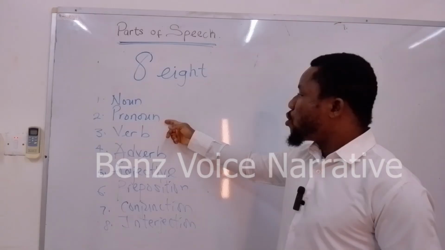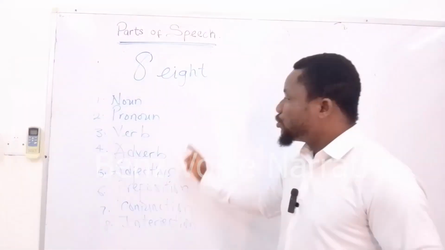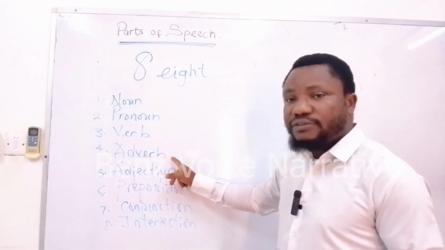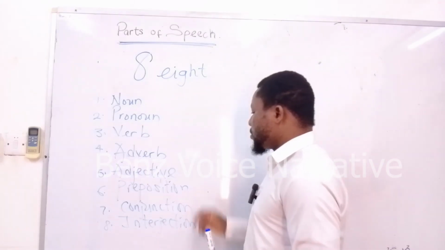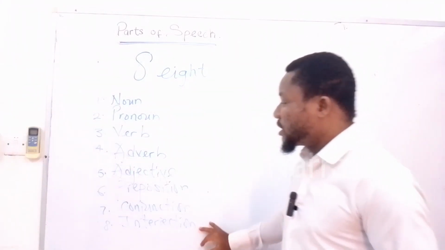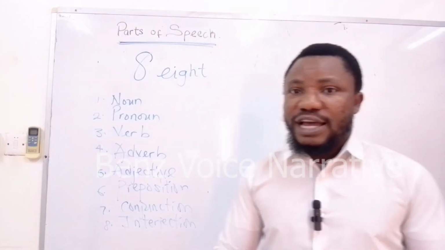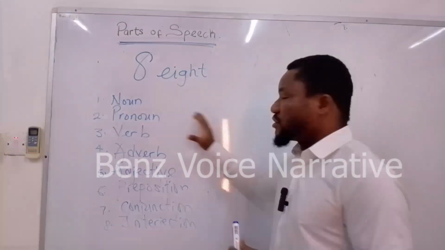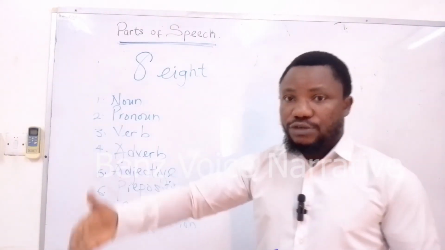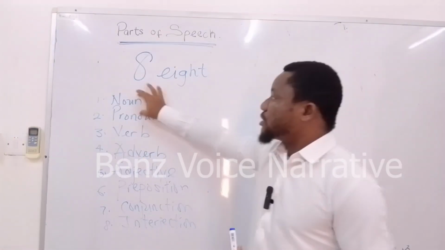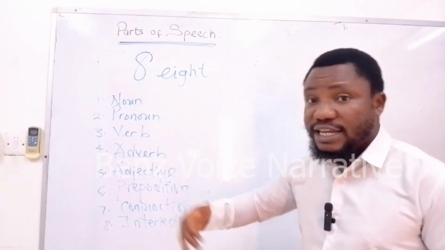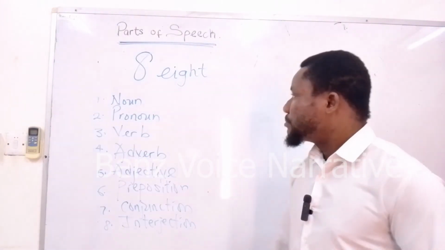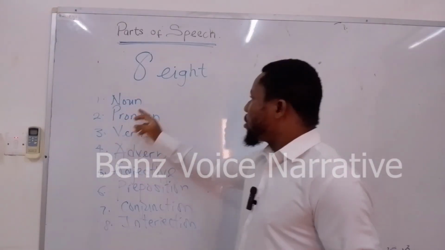Noun, pronoun, verb. You're adding something to a verb, and that's why we have the adverb, you have the adjective, you have the preposition, you have the conjunction, and then you have the interjection. I should make it clear that in this class, all we want to do is just look at a summary of the parts of speech. In subsequent videos, we're going to be looking at each of these parts of speech and explaining in full. Okay, so let's start with a noun.